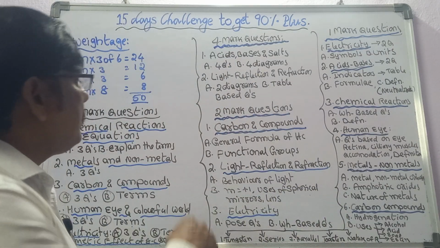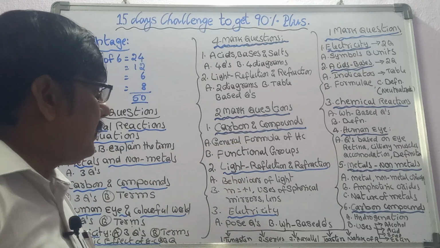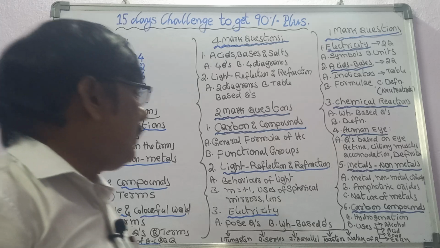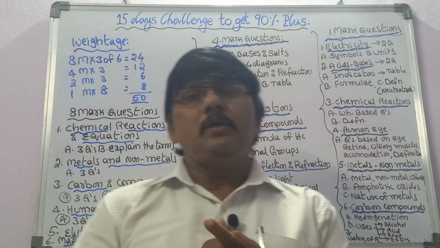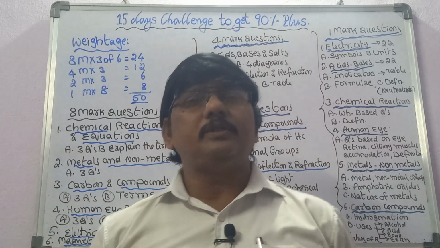So for 2 marks: carbon compound general formulas, functional groups, and light reflection and refraction. Yes, light reflection and refraction. Then we can see the behavior of light. What is meant by this behavior of light? This is the only question that will be given.